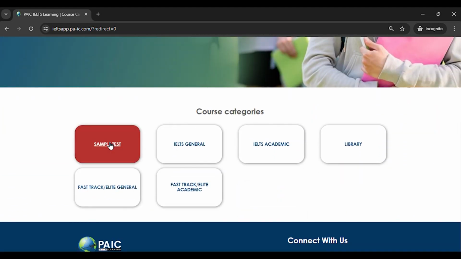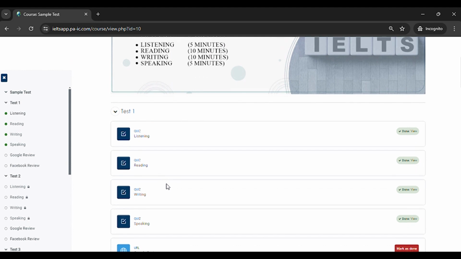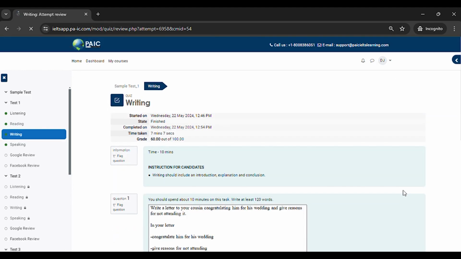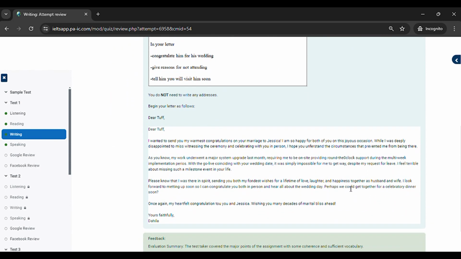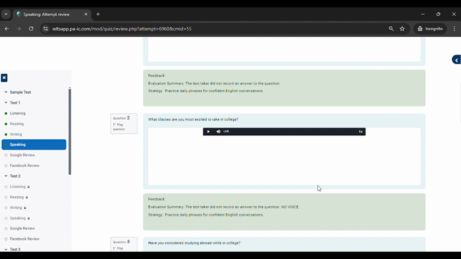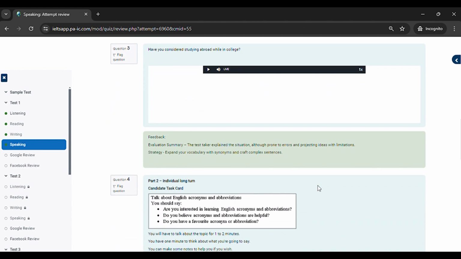Lastly, to review your writing and speaking sections, go back to the test you completed in the sample test section, click on Review, and scroll down to see the evaluation summary and feedback. Read the feedback carefully to understand where you need improvement and how to implement the strategies provided to achieve a good band score.